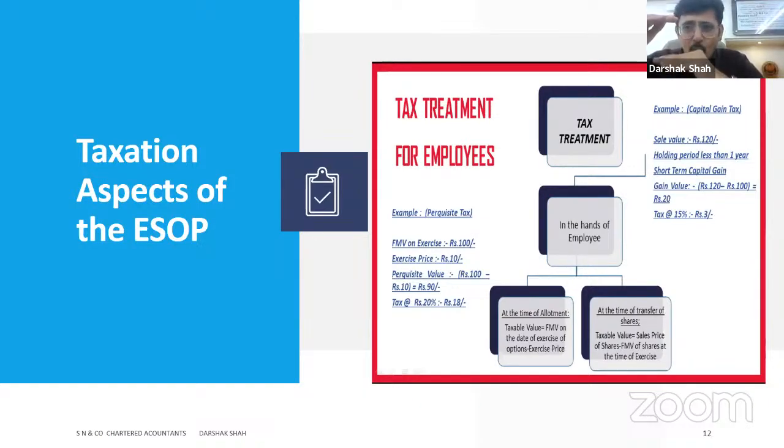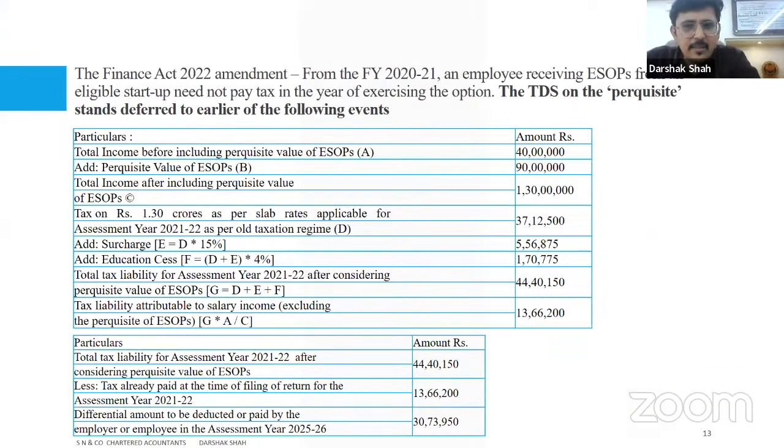as an employee. Later on, when I go and sell those shares, whatever price I realize at the time of sale, minus whatever I have already paid tax on at the time of exercise, that differential is going to be taxed in the year when I sell, as capital gain, right? So that's the treatment as far as ESOP is concerned.